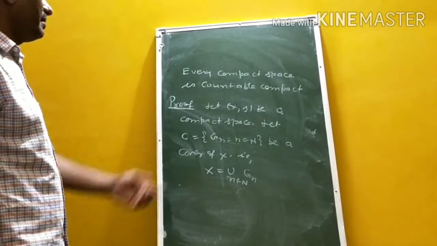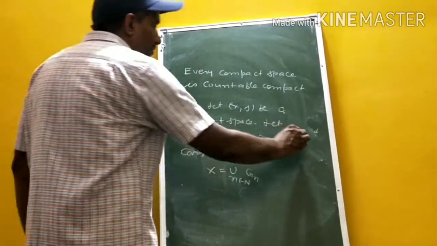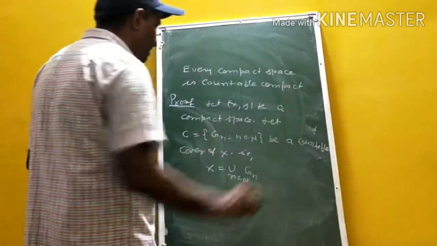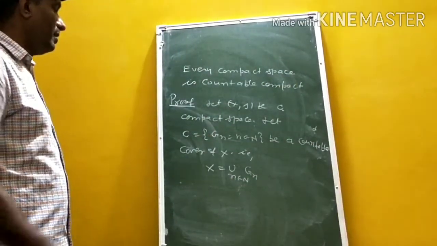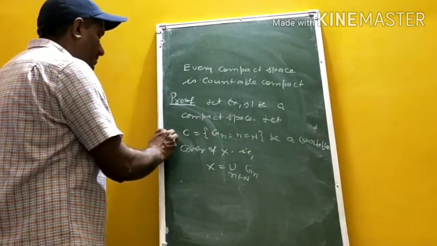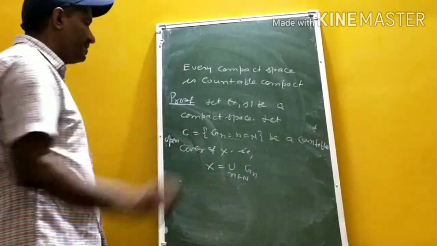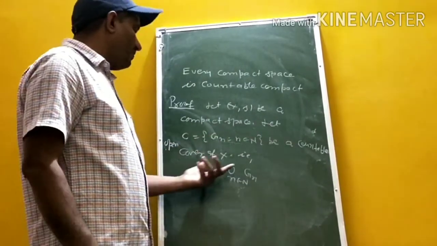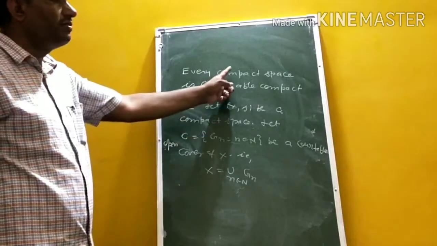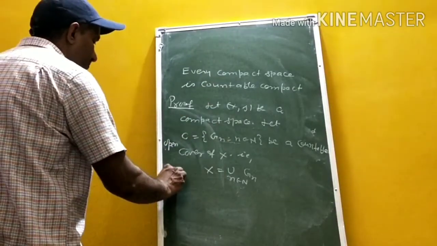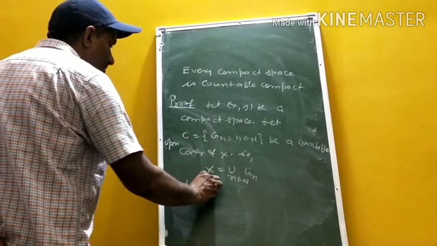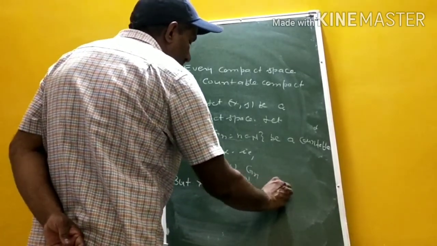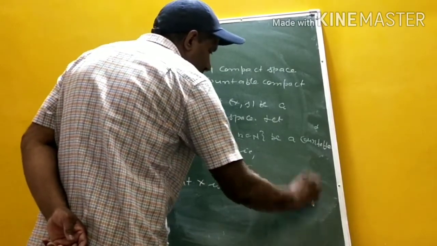Let X be a compact space and let C be a countable open cover of X. But X is given to be compact.